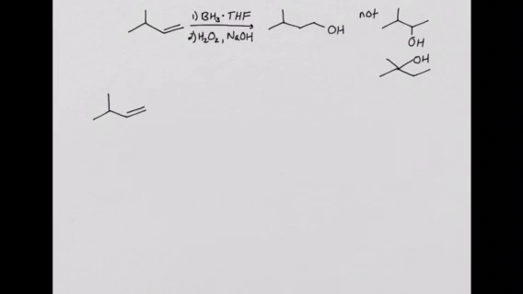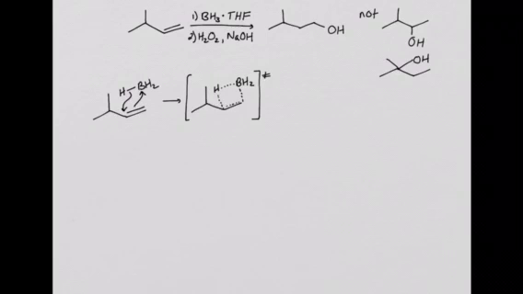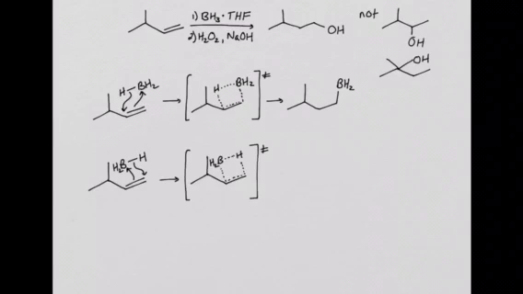Borane can add across the double bond in two different ways. It can add with this regiochemistry, producing a transition state that looks like this, and the boron-containing intermediate that leads to the major product, or it can add with the opposite regiochemistry to give this transition state and the boron-containing intermediate that does not lead to the anti-Markovnikov product. We can understand the formation of the major product by looking more closely at the transition states.